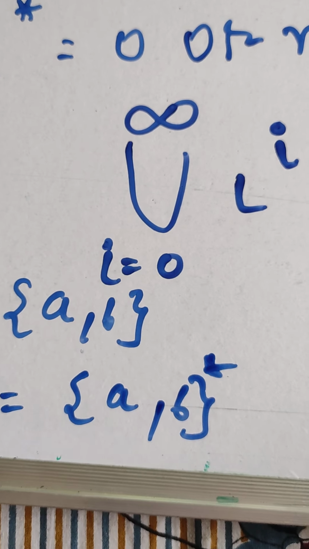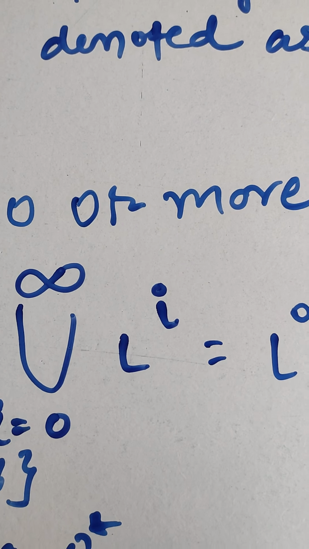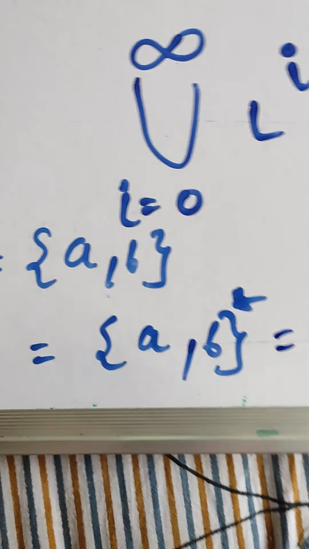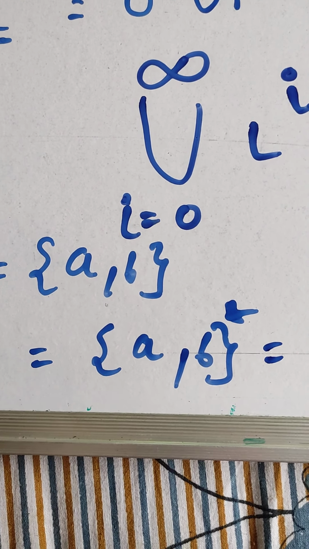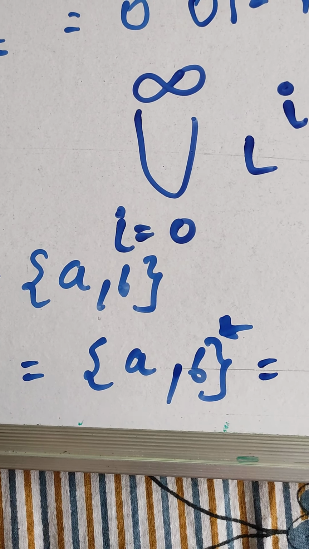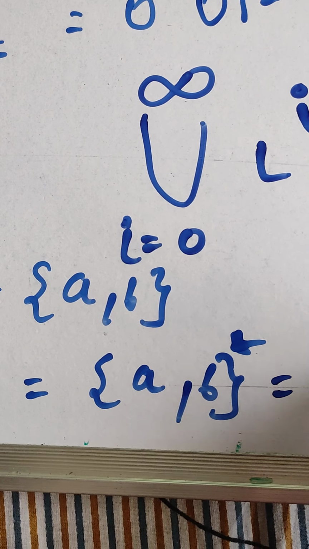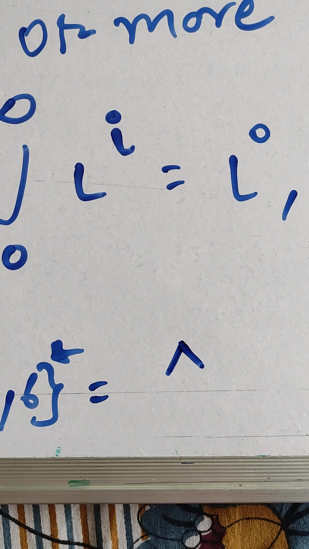As per the star, it is 0 or more, meaning either it will occur or not. Suppose nothing occurs from AB. From the set AB, there is nothing going to occur. If nothing occurs, that means null. So null can be there.